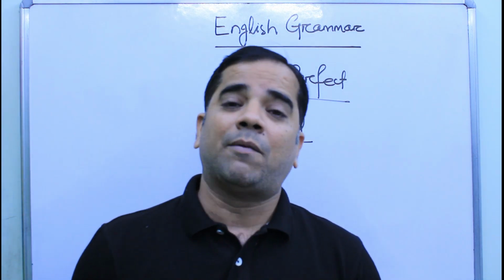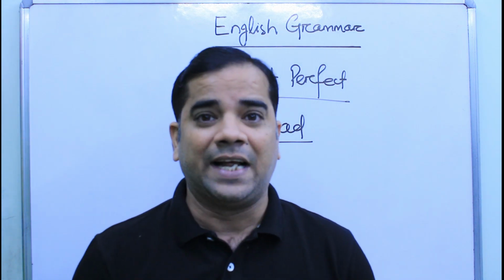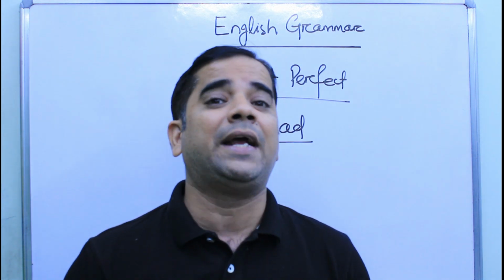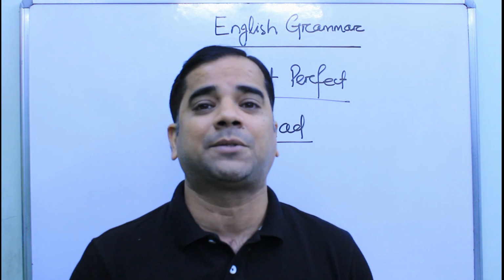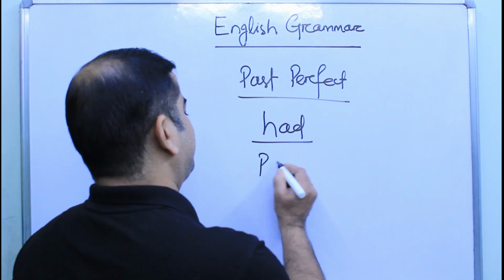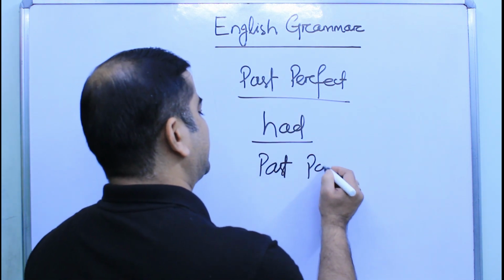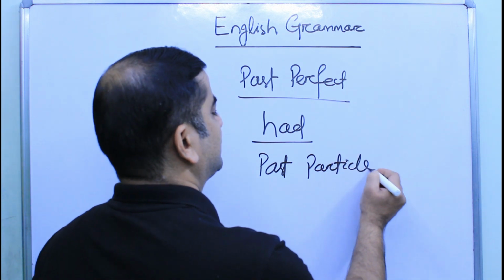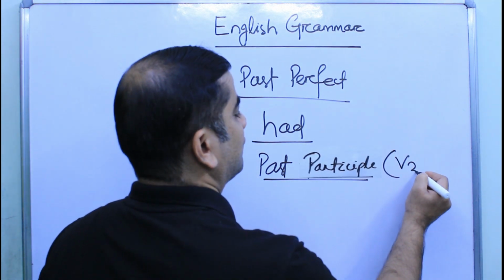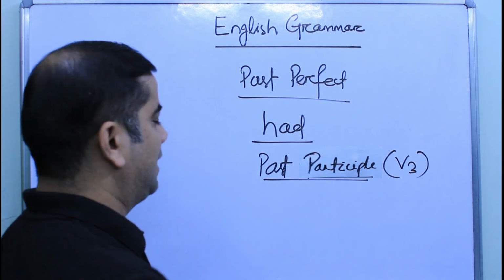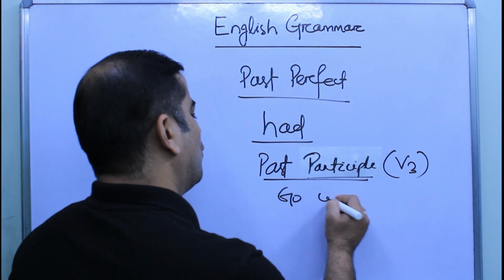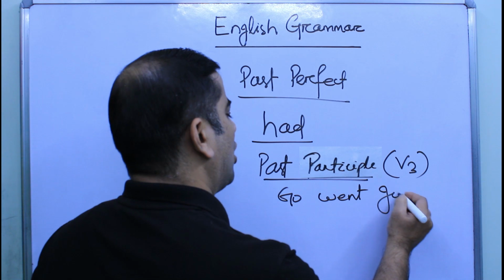And as we have already discussed, in case of perfect tense, the main verb should be in its V3 form or past participle form. Or we can say verb 3 form, V3. For example, go, went, gone.